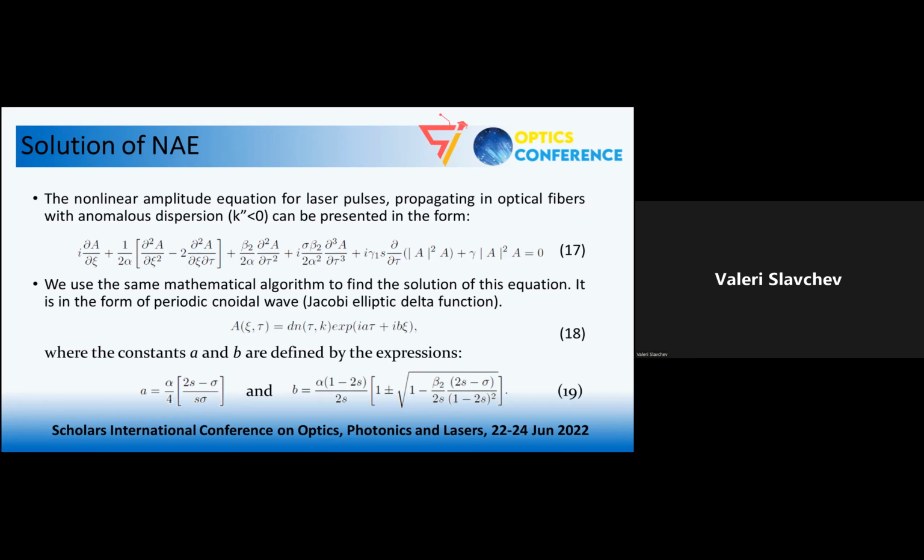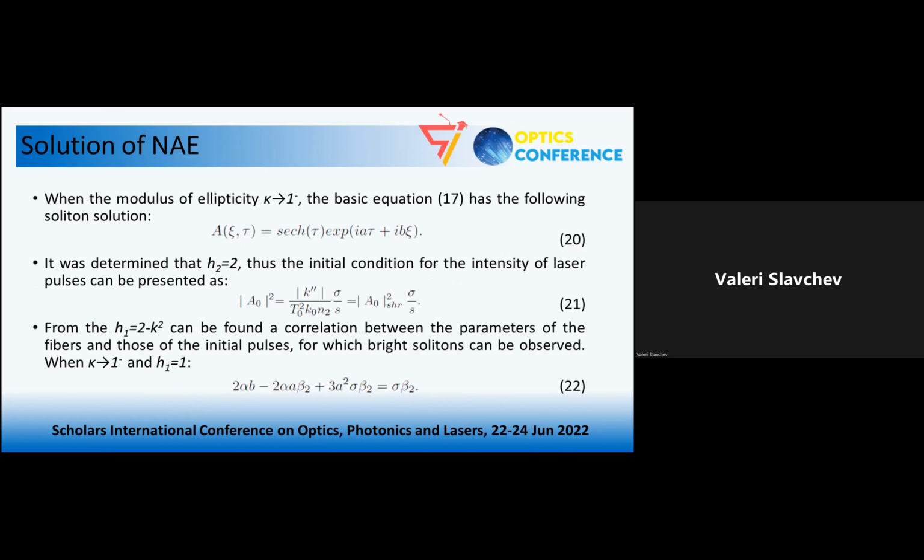Here you can see these expressions presents the constants in the solution. So when the modulus of ellipticity is equal to 1, again, our solution is reduced to a soliton, but this time into a bright soliton. And when the constant H2 is equal to 2, we can find the initial intensity condition needed for the observation of bright soliton.